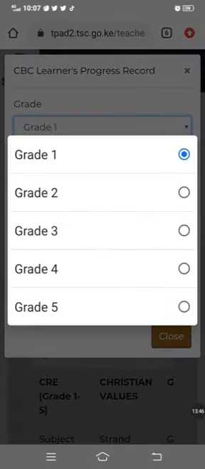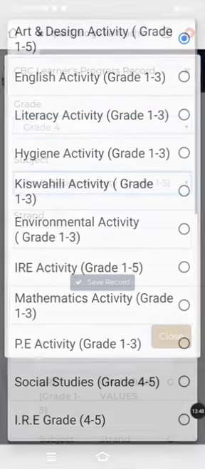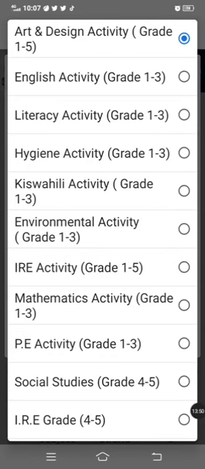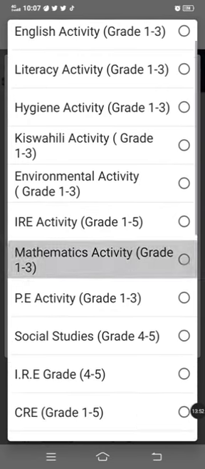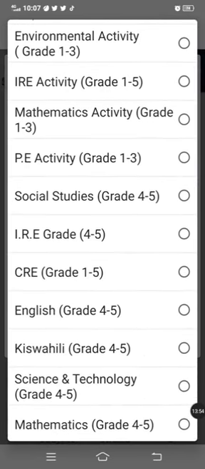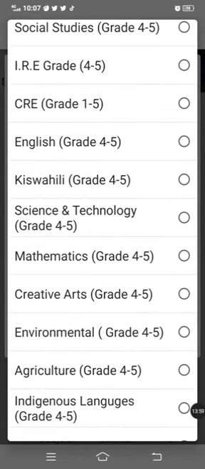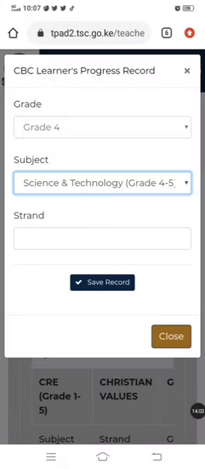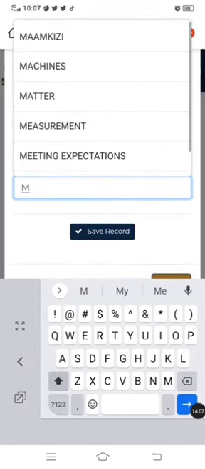Then now I'm going to go to science, grade 4. So click there. I want grade 4 subject. I don't want art. So again, I said please scroll down carefully. You don't pick an upper grade when you're in lower grade, or a lower grade when you're in upper grade. So here I am, science and technology, covers 4 and 5. That one is okay. Then my strand for grade 4 science is going to be matter.